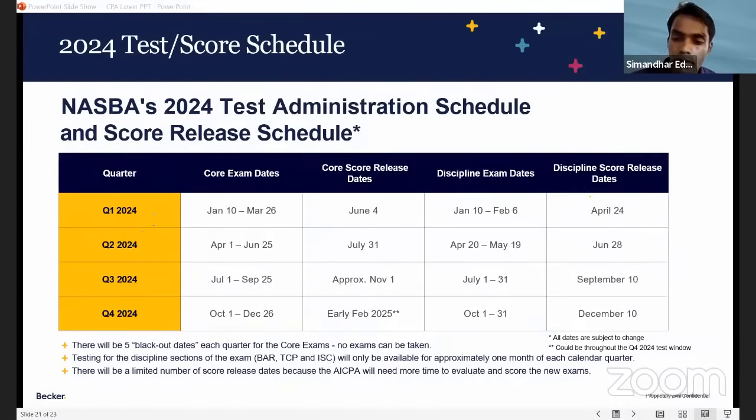Okay. So if I take reg in 2023, do I need to take TCP in 2024 or ISC? It depends on you, Hamza. Like I said, what is your interest? If you want to make a career in US tax, you can take TCP. If you want to make a career in audit, you can select ISC or BAR. Okay. Cool. So see, what is it? Core exam test. Yes, all will be starting next month.